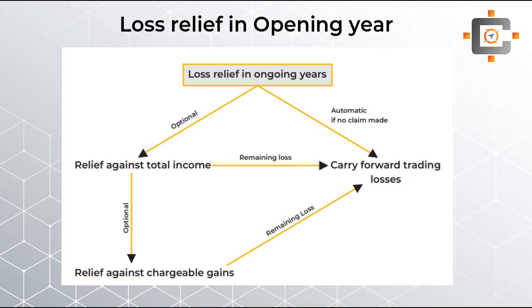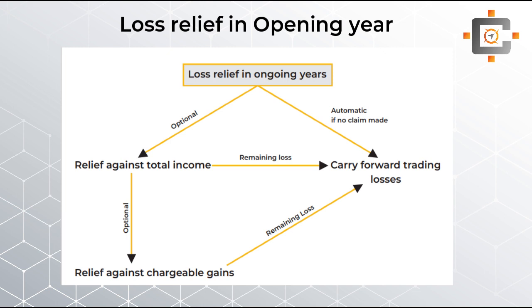If you choose the total income option, and let's suppose you have a loss of £30,000 and total income of just £10,000, what will you do with the excess loss of £20,000? Then you will have two options. Either you can set off that loss against the chargeable gain, or you can directly carry it forward.